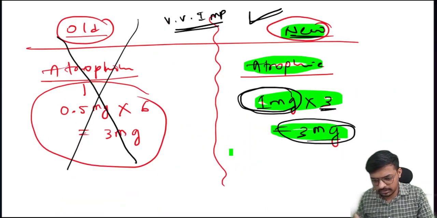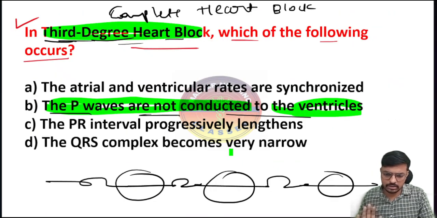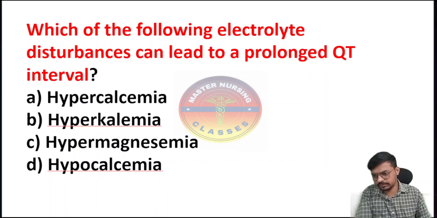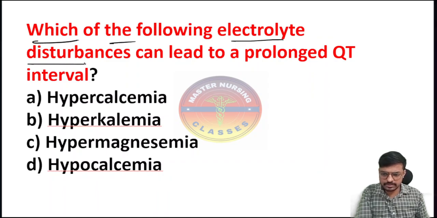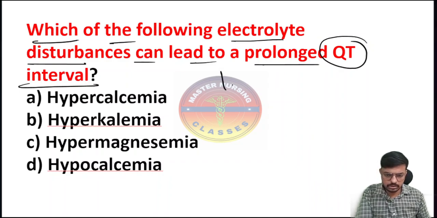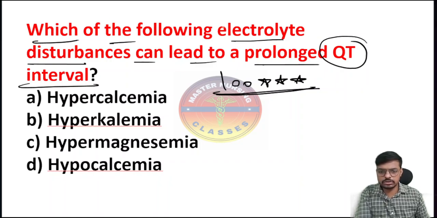Okay. So let me go for the next one here. We have explained this one. Very important and easy. Okay. So here is the next question. Which of the following electrolyte disturbances can lead to the prolonged QT interval? Bacho, make a 100-star question for this. It's important. Which of the following electrolyte disturbances can lead to the prolonged QT interval?